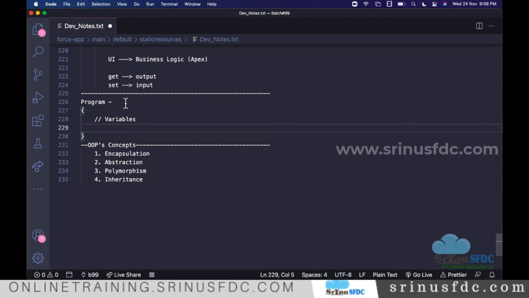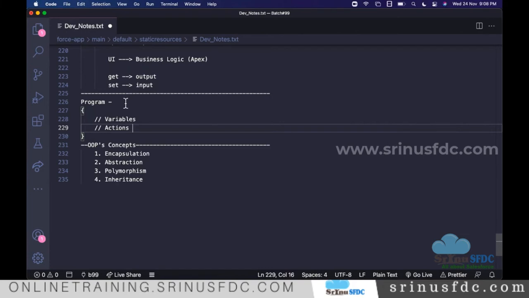Or let's say I'm supplying height and weight, and I want BMI, body mass index. So what calculation do you want? That logic we need to write, right? So which action do you want to do? Addition or subtraction, or the BMI or whatever you want. Examples: add, subtract, like that.